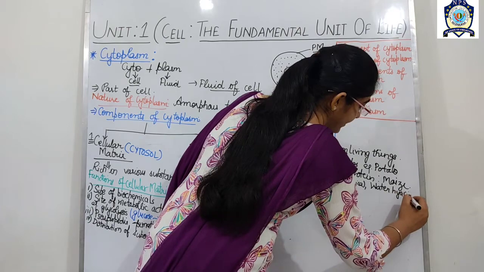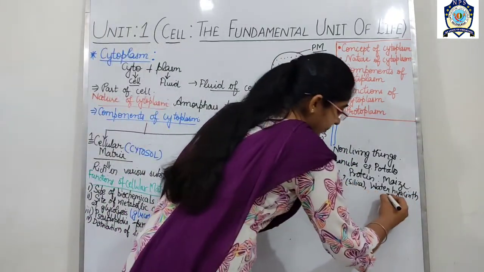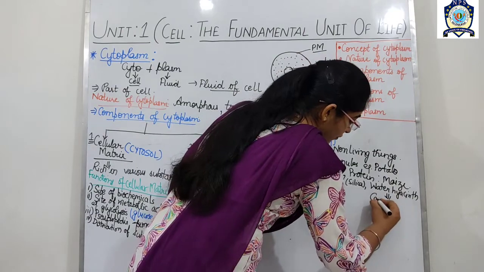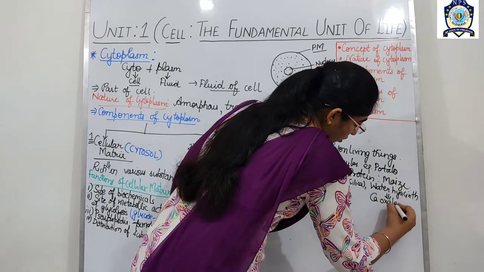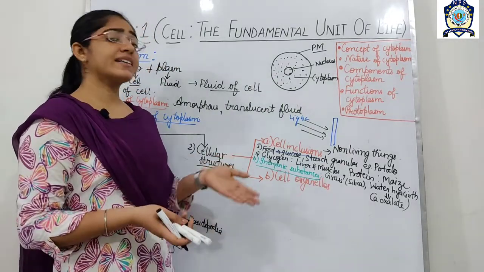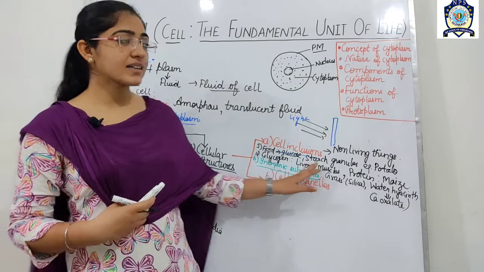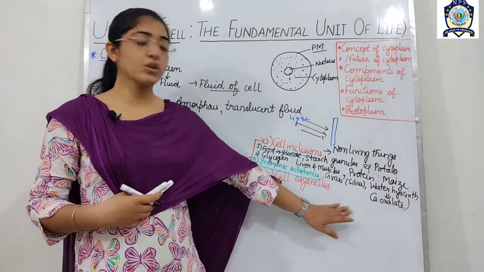In water hyacinth, inorganic substances are present in the form of calcium oxalate. And others like the gases, nitrogen and oxygen. So these are the cell inclusions.